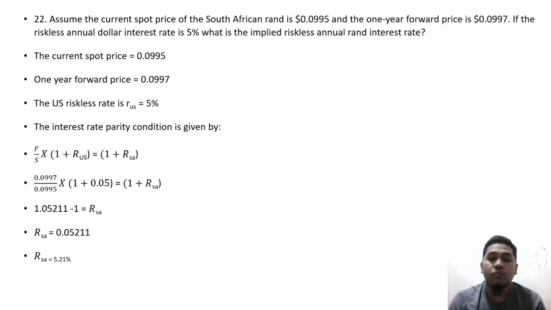So we need to move 1 to the left to get the South African interest rate: 1.05211 minus 1, and the answer is 0.05211, or 5.21%, which is the South African rand annual interest rate.